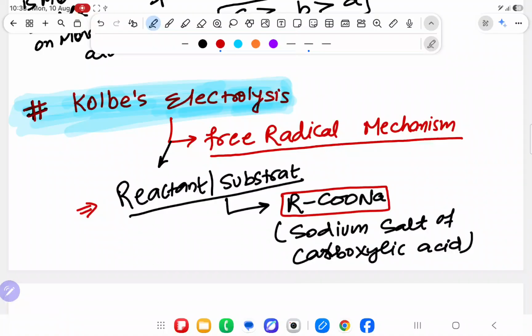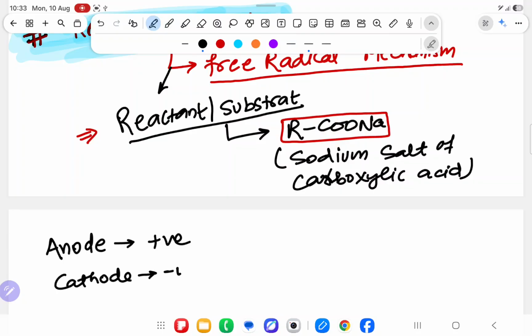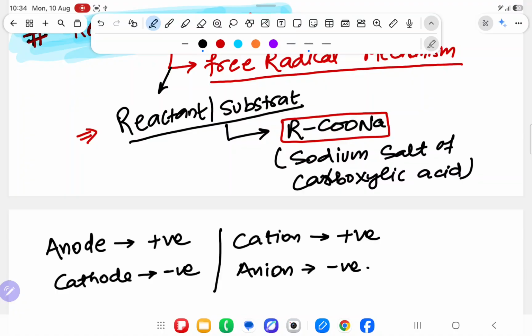Now, whenever I write electrolysis, it means electricity will be used. If electricity is used, one is anode and one is cathode. Anion will go to anode, cation will go to cathode. Whenever I write anode, it means it is positive. If I write cathode, it means it is negative. Cation is positive, anion is negative.